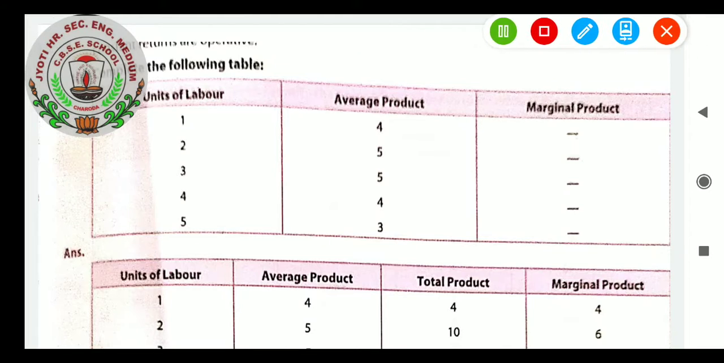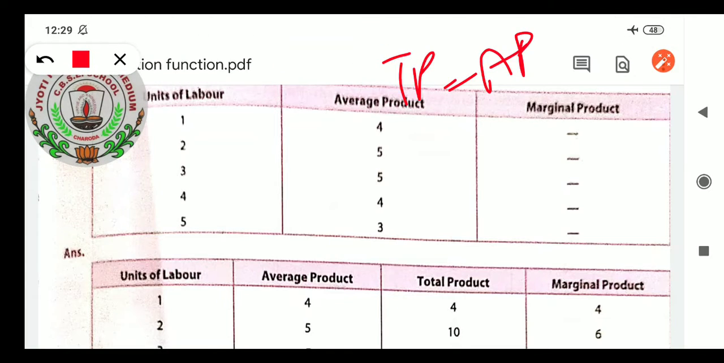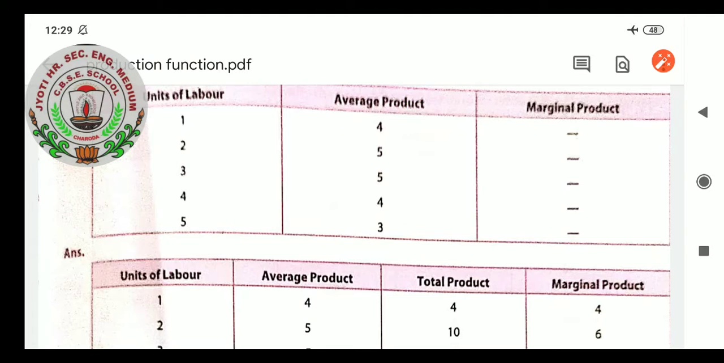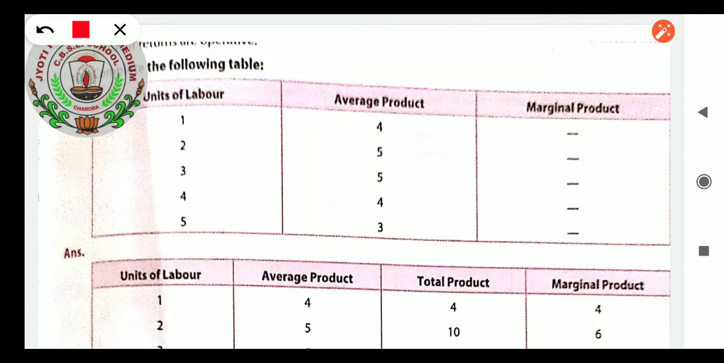We know there is a relationship: TP equals AP upon MP formula. First of all, units of labor, and you know total product equals sum of MP.